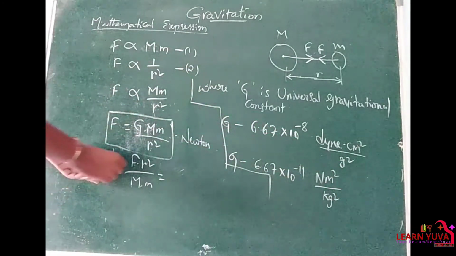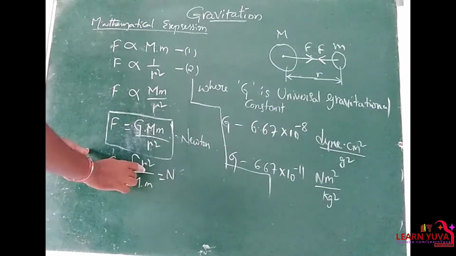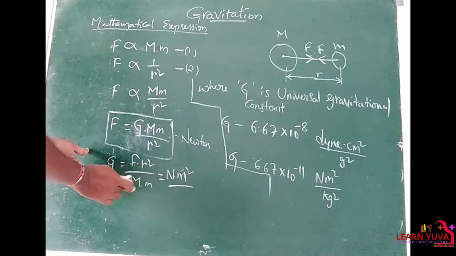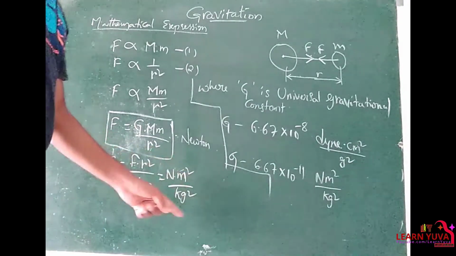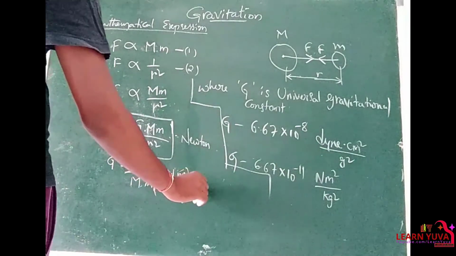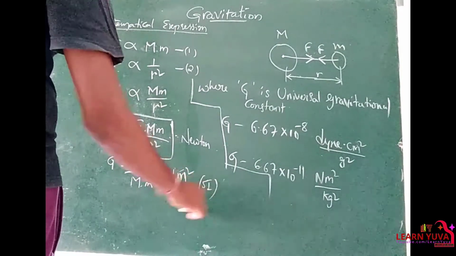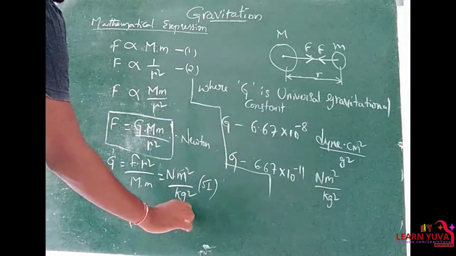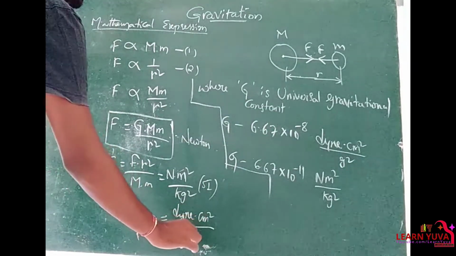By this force unit Newton, r means distance, unit is meter square, by mass kg into kg, so kg square. So Newton meter square by kg square, that is SI unit, and CGS unit is dyne centimeter square by gram square.